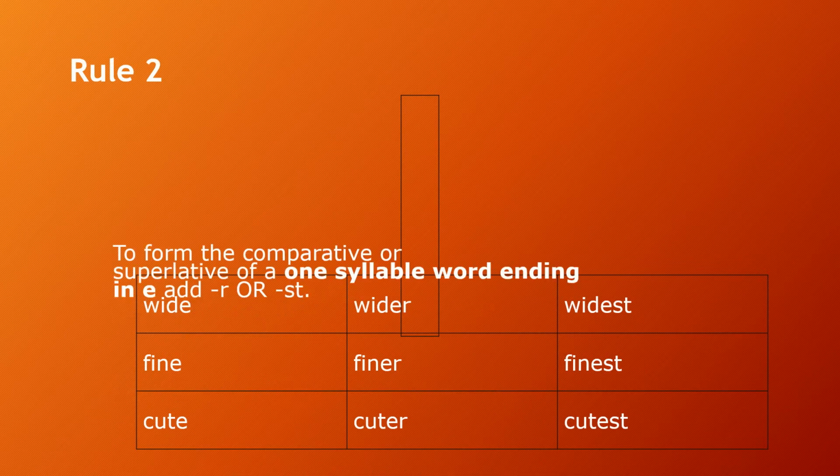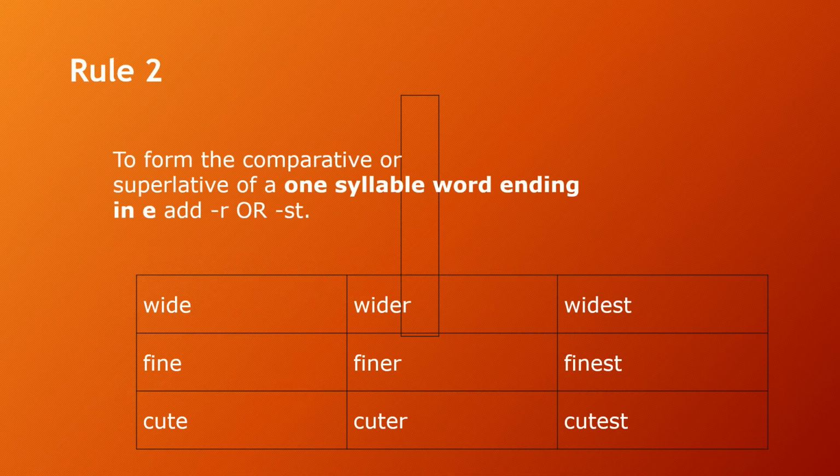So that is the rule number 2. To form the comparative or superlative of a one syllable word ending in E, you only have to add R or ST. So here you got to know that we only have wide and it ends with E. So you only have to add your R to make wider. Fine has E at the end, you only have to add R. Cute has E, so you add your R. Then here also you add your EST. So that's the second rule.